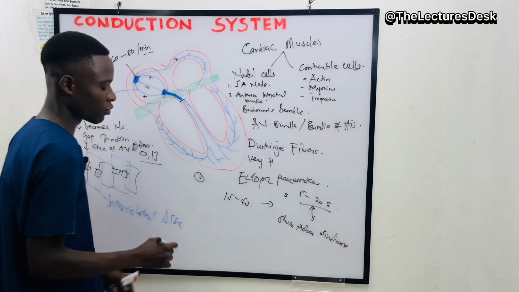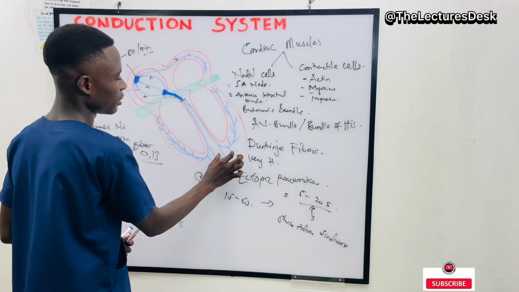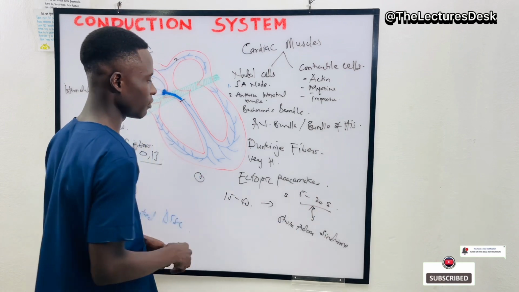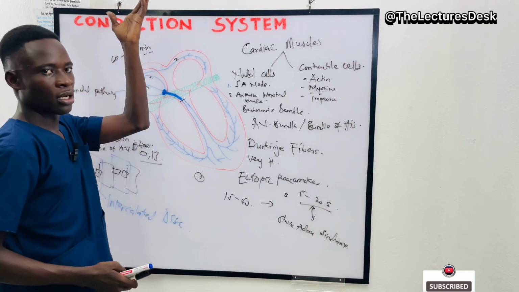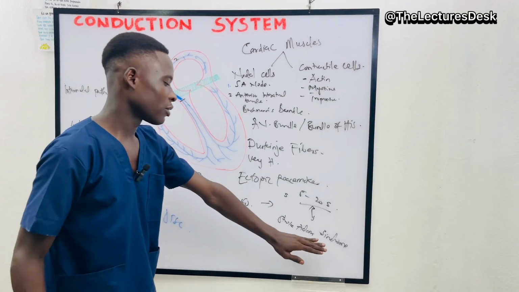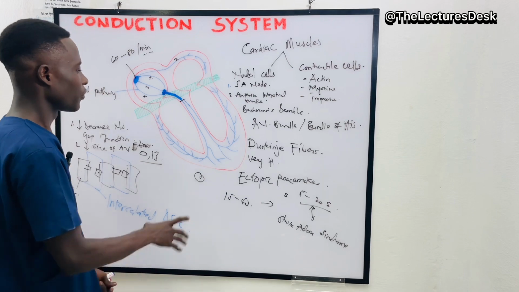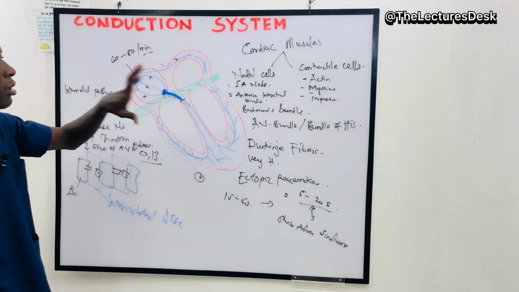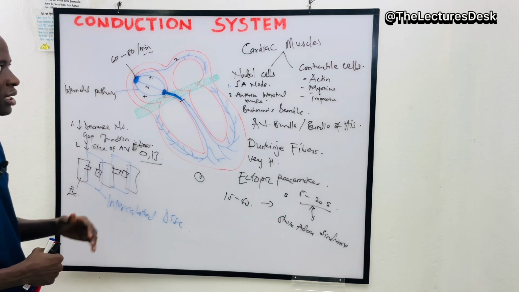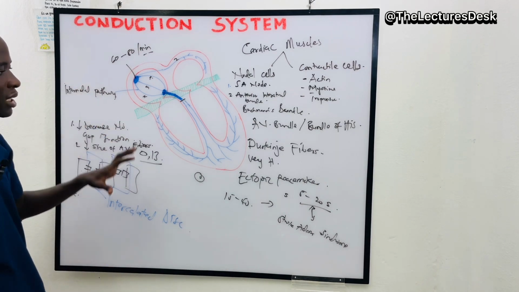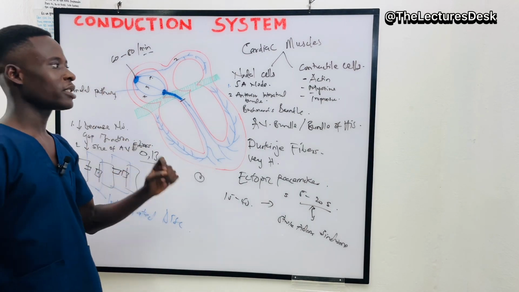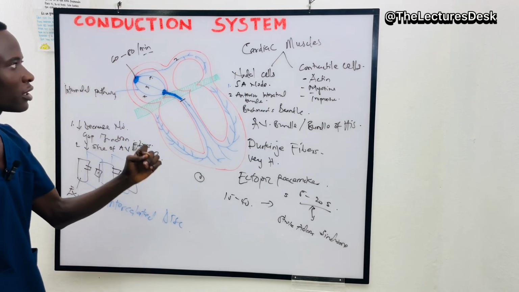Stokes-Adams syndrome is a condition in which the work of the ventricles ceases within a short period of time and does not pump the blood into the brain, and then the brain does not function. That's what we call Stokes-Adams syndrome. And basically, this is the nodal cells and what we need to know. Please, it's very, very important. Let's take note of this one, because these are the things that we are going to make emphasis on when you are talking about the intrinsic and the extrinsic conduction system.